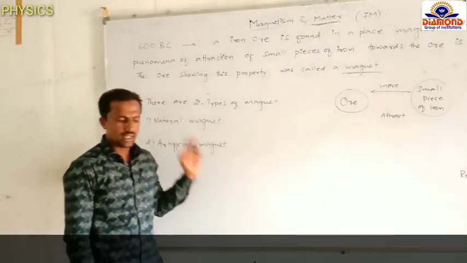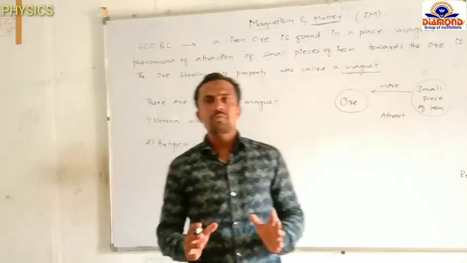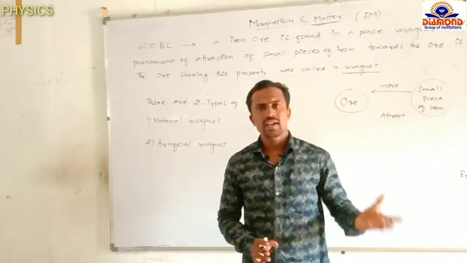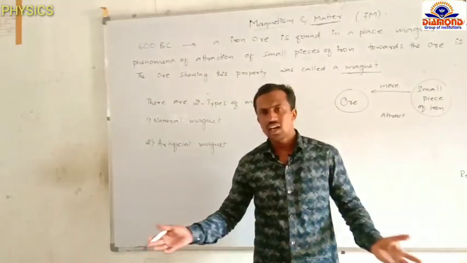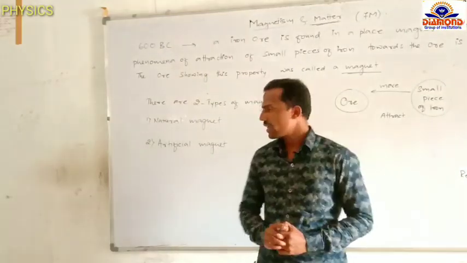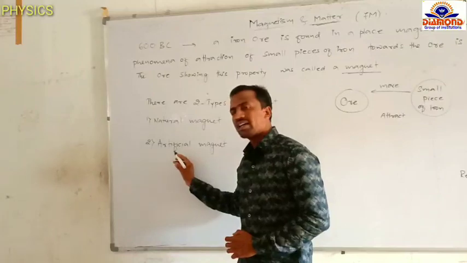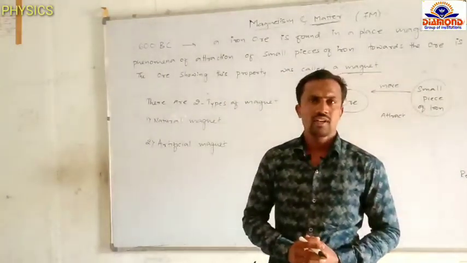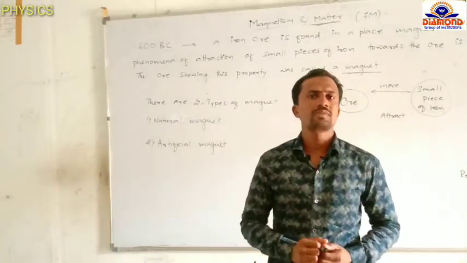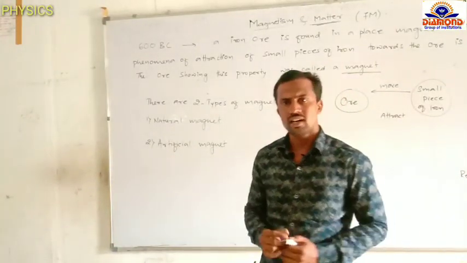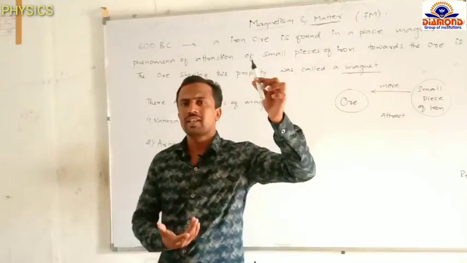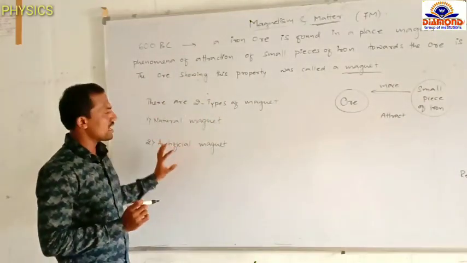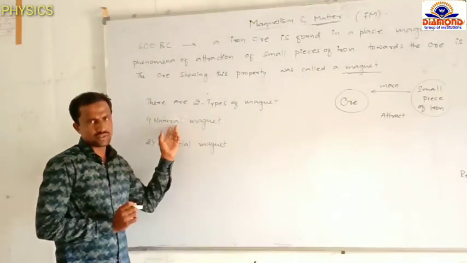Natural means God made things are called natural things. For example, air is natural, earth is natural. Artificial means man made things are called artificial things. For example, a table is made by man, it is called artificial. A pen is made by man, it is called artificial. Man made things are artificial things, God made things are natural.